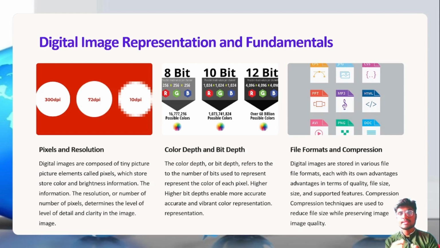The color depth, here you can see the color depth. If 8-bit color depth is there, then we will use RGB color, right? RGB color is more efficient to use, and in images we can cover all the colors in RGB, nothing but red, green, blue. In 8-bit depth color we get something blurry, and 10-bit and 12-bit we can say are better than 8-bit, right? And the file format and compression. Digital images are stored in various file formats, such as any advanced terms or other things, we can say HTML files and other videos and images, something like this.